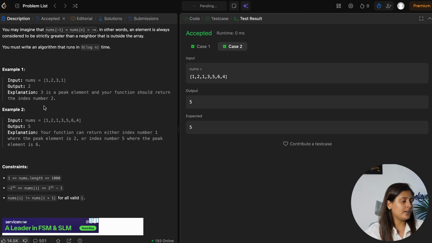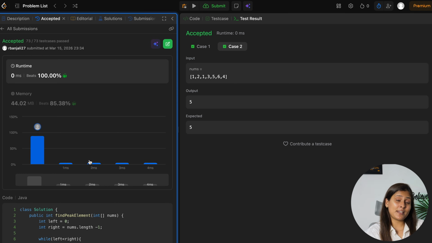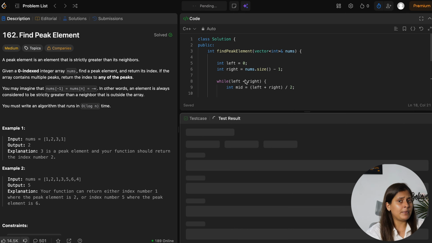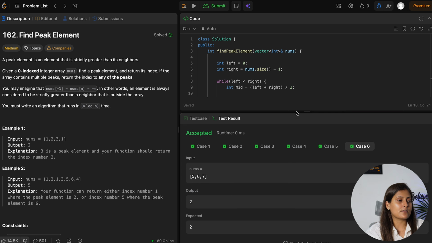And you can see here it has passed with 100%, and time complexity is logarithmic of n, because at every step we are eliminating the half part. So this is our C++ code with the same logic if you are from a C++ background. If you want, I can write the right index instead of left also and we can run it, and you can definitely submit there on your own and you will find that yes, both are giving the correct answer.